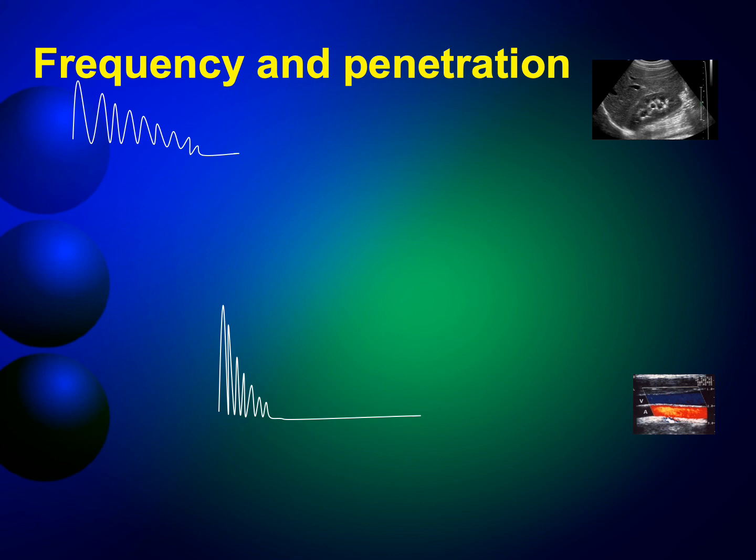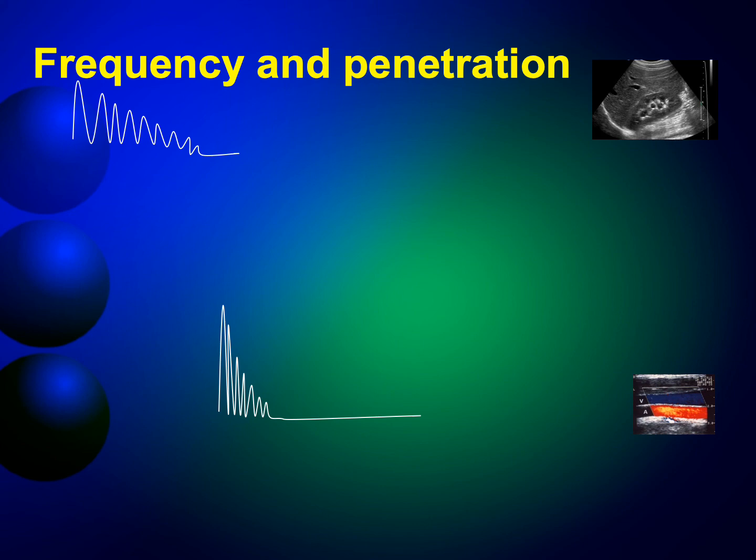Like, for example, if I'm scanning blood vessels, just peripheral blood vessels below the skin, they're very superficial. We use a linear transducer. Very good resolution, nice images. This is where we use high frequency, and it has very good resolution, but we can't use it for deeper structures. Why?